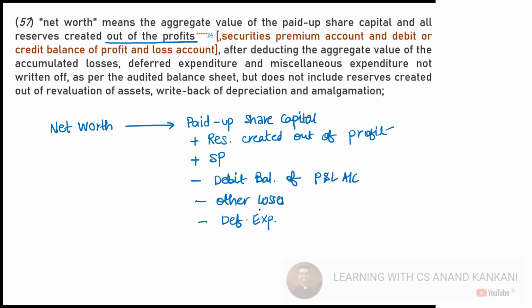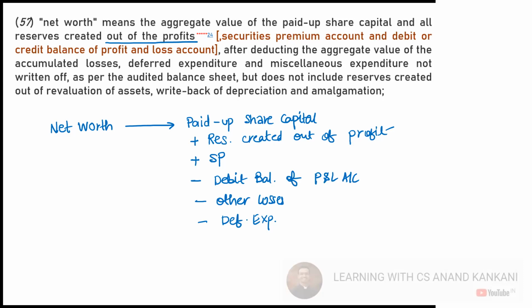Where will you place deferred expenditure in the financial statement? Asset side. Okay. So the expired part will go to the debit side of the P&L account, and the unexpired part will go to the asset side.